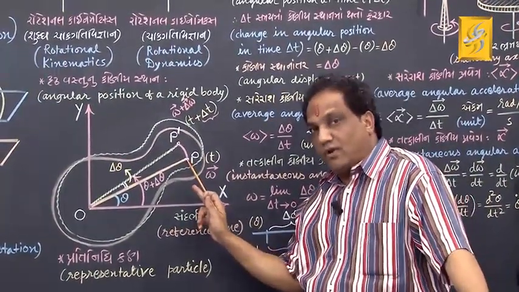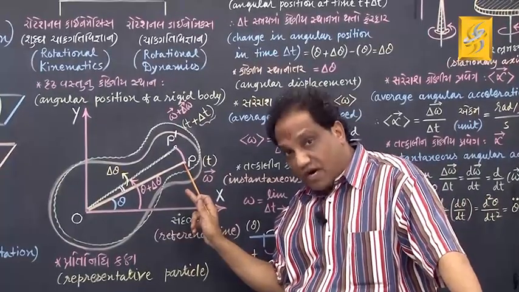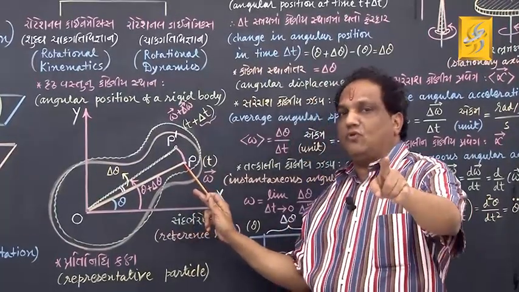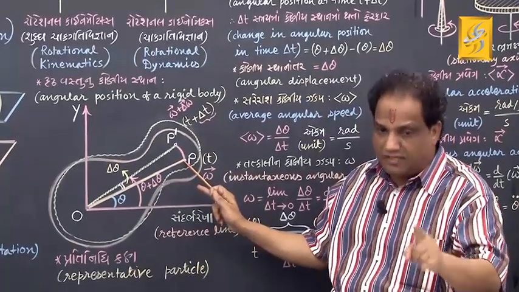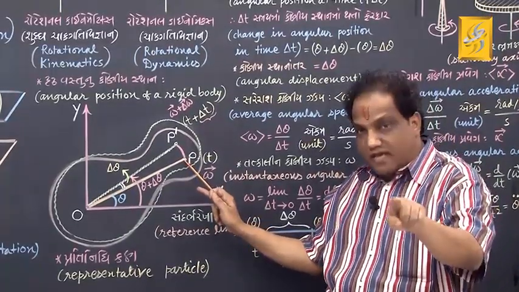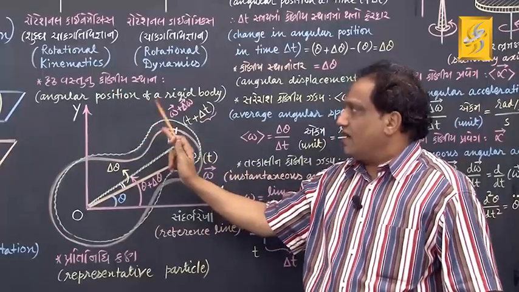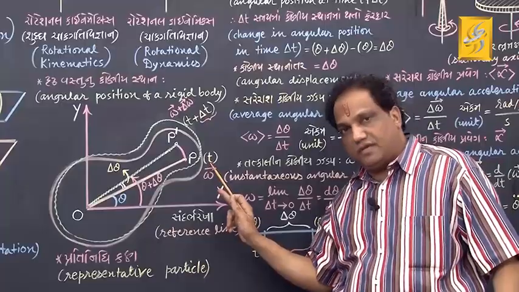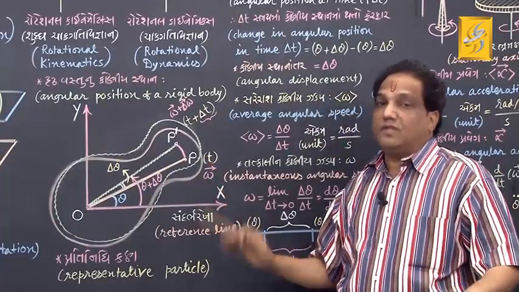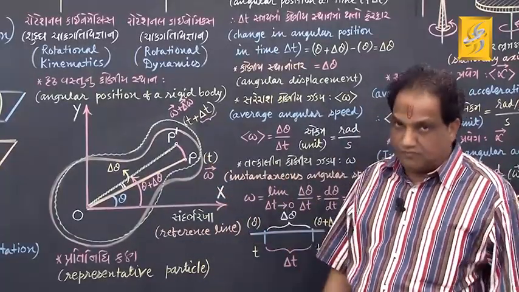It is called angular position of a representative particle. And whatever is the angular position of the representative particle, the same is taken as angular position of the entire rigid body at time t. Correct? How would you define it now?